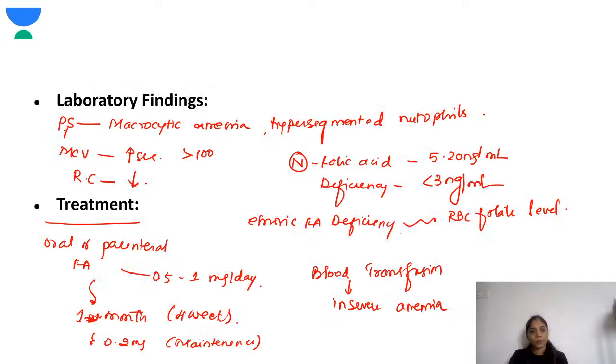So the normal folic acid level is 5 to 20 nanogram per ml. Anything below 3 nanogram per ml is deficiency. Okay, if a child presents to you with folic acid deficiency, to check if this child has been having chronic folic acid deficiency, then you have to get the RBC, the red blood cell folate level.